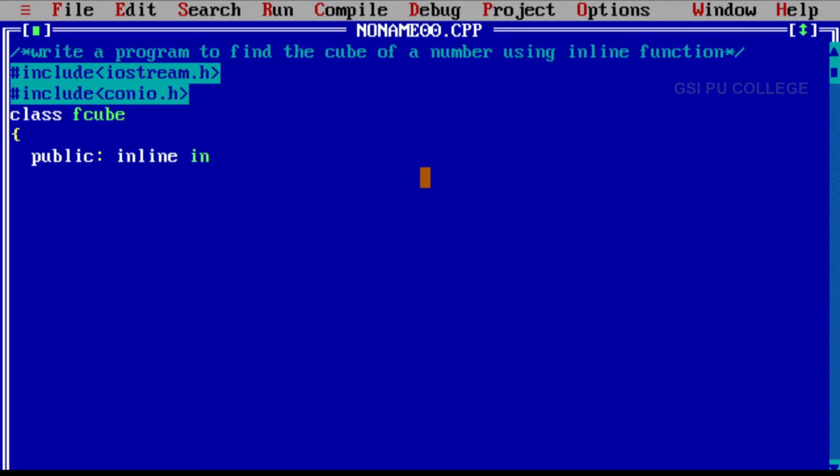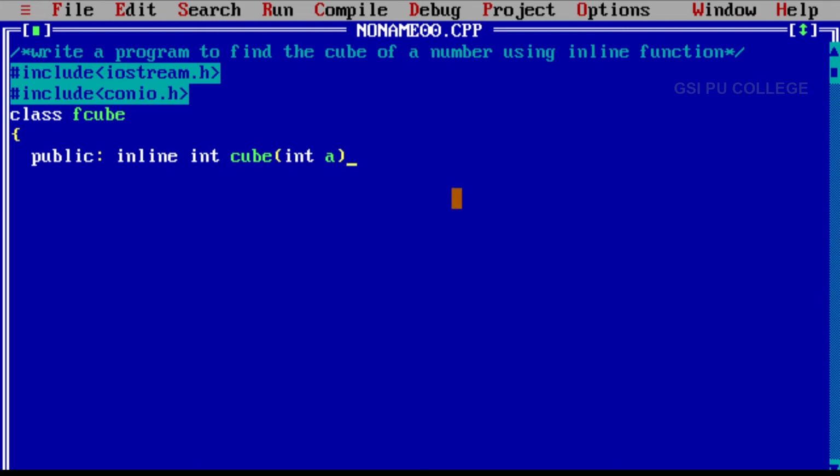Then the return type, here we are given as int, and the function name is cube, and here we have only one argument, int a. See the function: we have written inline, the keyword, int is the return type, cube is the function name, int a.